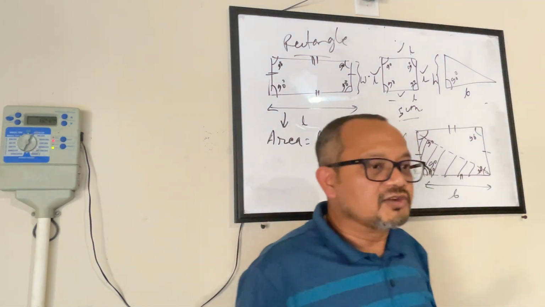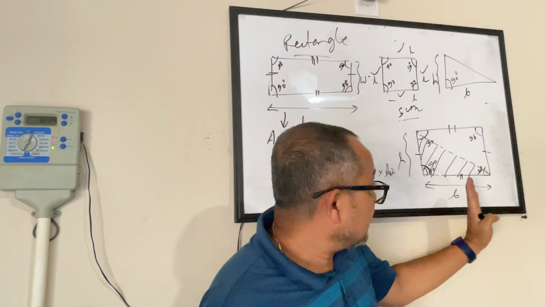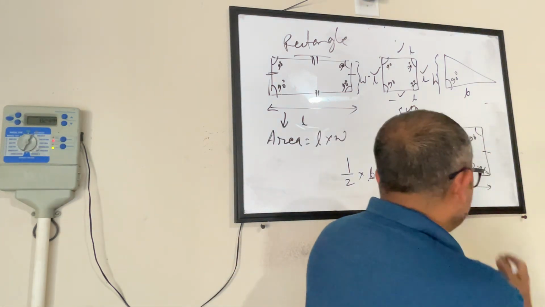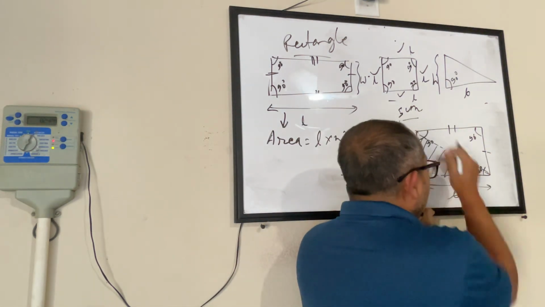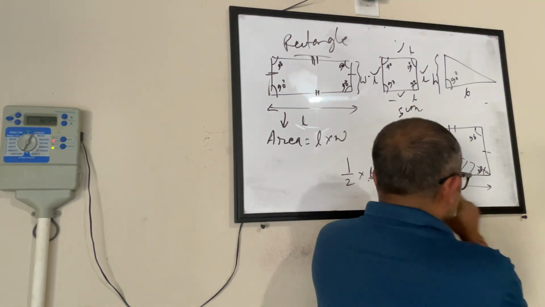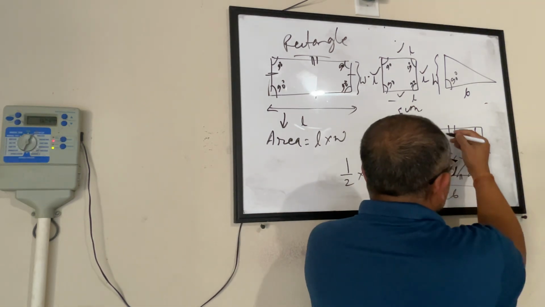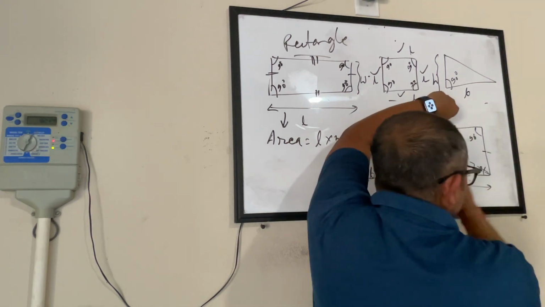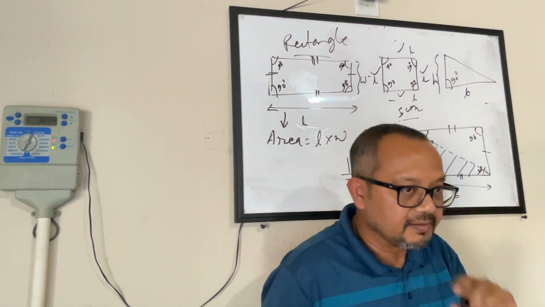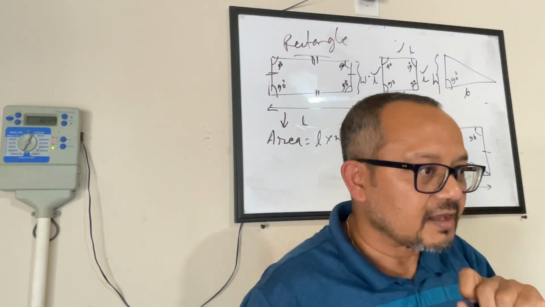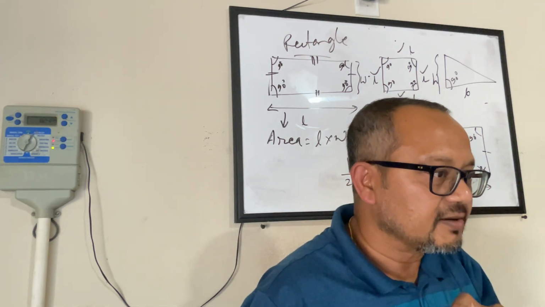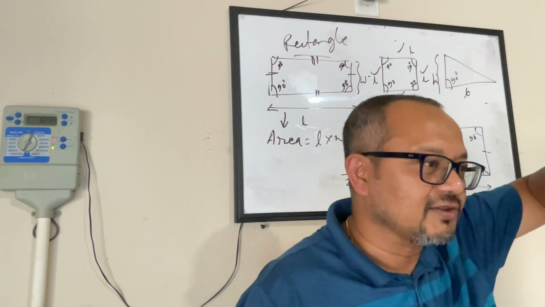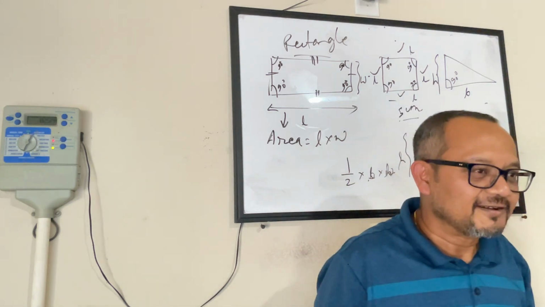Okay? So if you look at this picture, it will be clear to you why the area of a right angle triangle is half times base times height, or length times width. Because the area of a right angle triangle is half the area of the rectangle. Make sense? Are you with me? Halfway through.